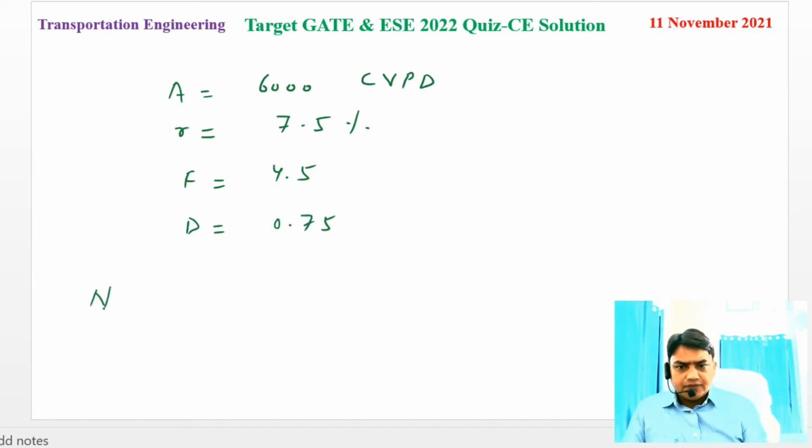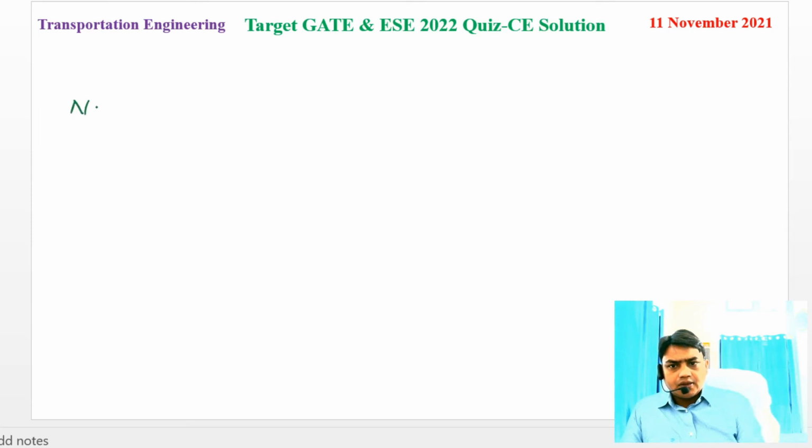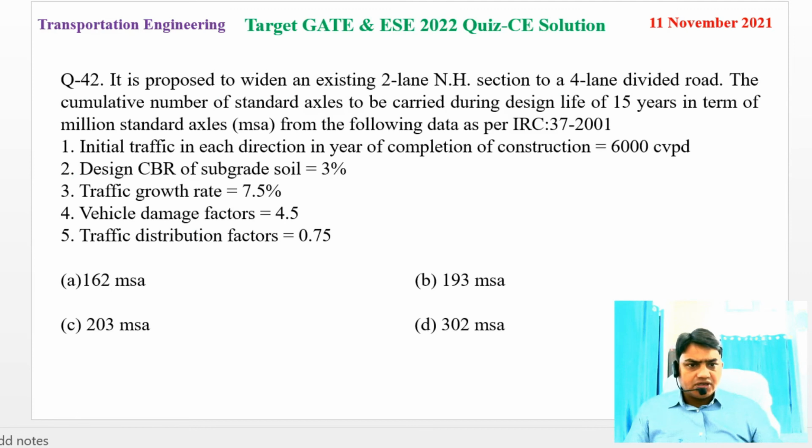So the standard axial load in MSA can be computed as NS is equal to 365 A into (1 plus R) to the power n minus 1, divided by R, into D into F. So NS is equal to 365 into 6000 into ((1 plus R by 100) to the power n minus 1), where 1 plus R by 100 is 1.075, and the duration is 15 years.